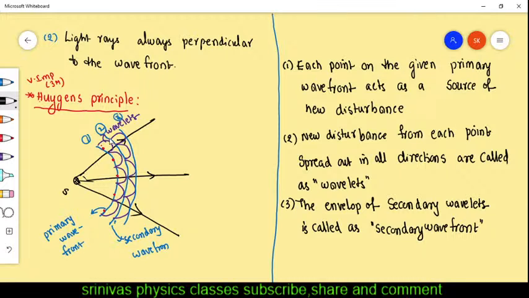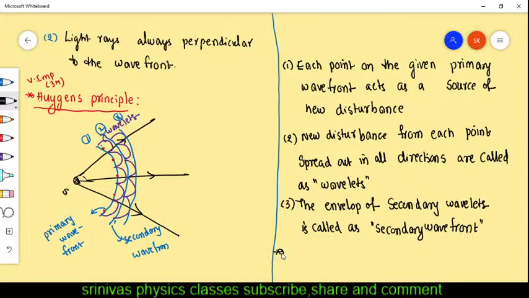Now you see here, this is the envelope of all these lines. This is the small wavelet. You join all the wavelets like this, you will get one more blue line. That blue line is called the secondary wavefront. Like this, the first primary wavefront can generate the secondary wavefront, the secondary wavefront can generate the third wavefront, the third can generate the fourth, and the fourth can generate the fifth. Like this, light will be traveling in the form of wavefronts, and this is explained by Huygens, and it is important for the 2 marks.